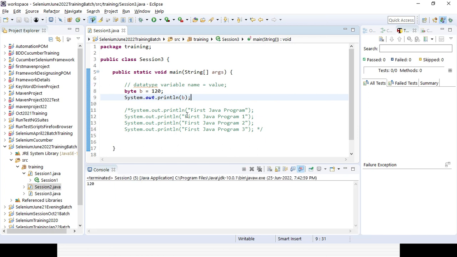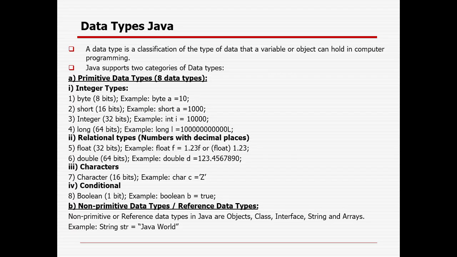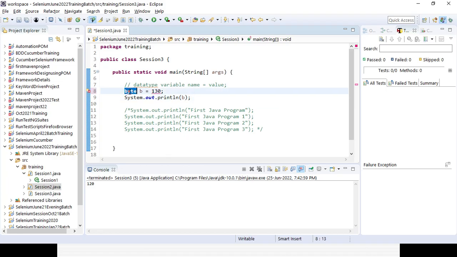Now I already mentioned byte is 256 values, minus 128 to plus 127. Now if you give something like 130, it will not take the value, it will throw an error. You could see the error came immediately. What is the error? Cannot convert from int to byte. Because it is ranging within 16 bit, it is out of the 8 bit. In case you define it as an integer, it will work because the value falls in the integer range, so it will not be a problem. So that's why you need to think about it.